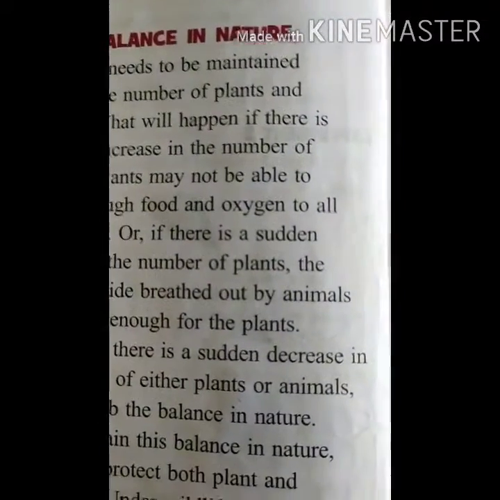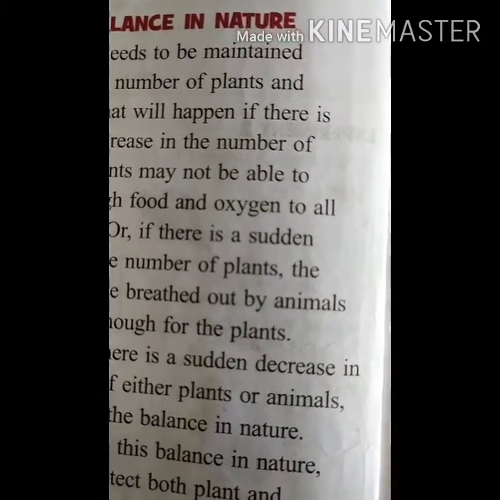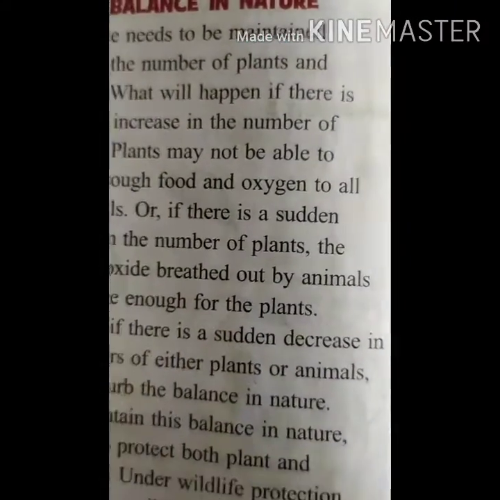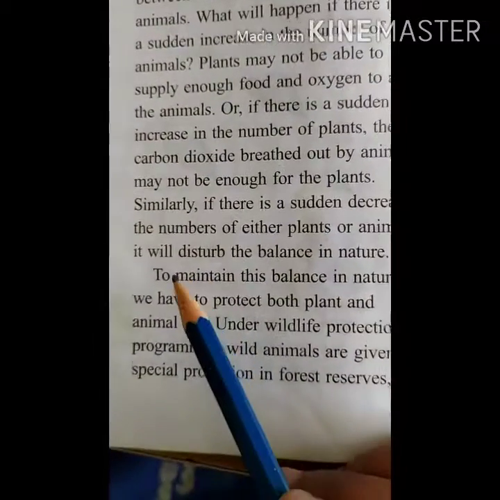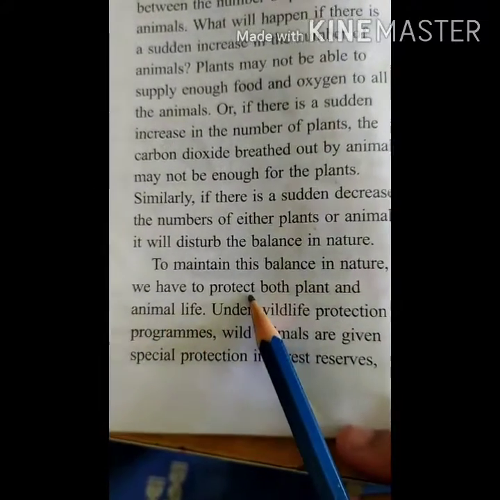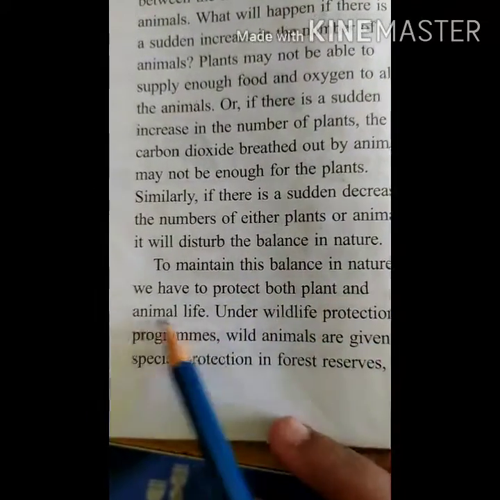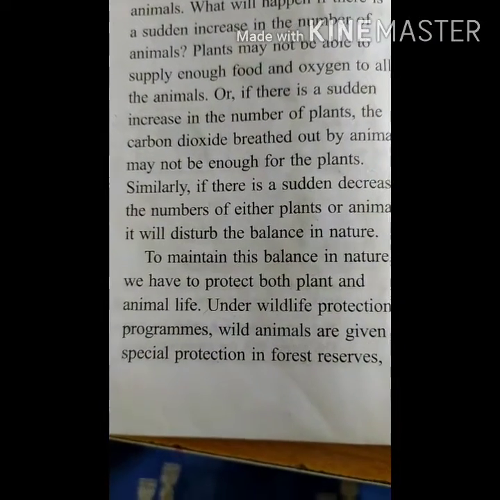Yes, it's very important that if any of these things is either decreasing or increasing, there will be a disturbance in the ecological balance. To maintain this balance in nature, we have to protect both plant and animal life. Yes, to maintain this balance, what do we have to do, children?